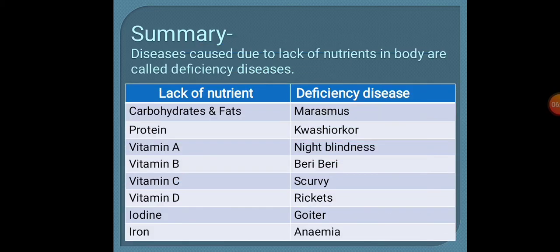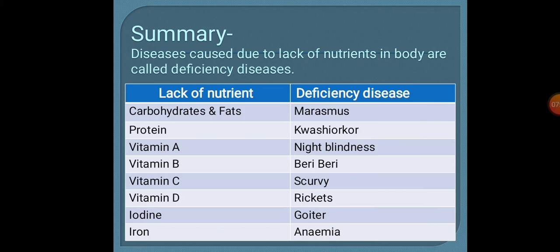So as you have seen, all the nutrients are important for us. If we have a lack of any of the nutrients in the food we take, we can suffer from diseases called deficiency diseases. So let us have a summary of this topic: the diseases that are caused due to lack of nutrients in the body are called deficiency diseases. You can also make a note of the table given here, the lack of nutrients given here and which disease is caused due to deficiency of them.